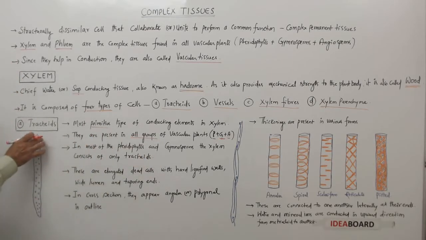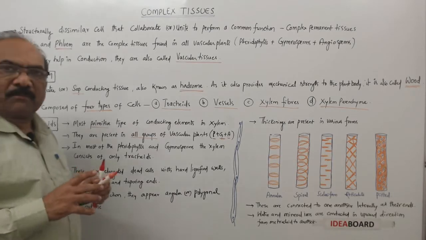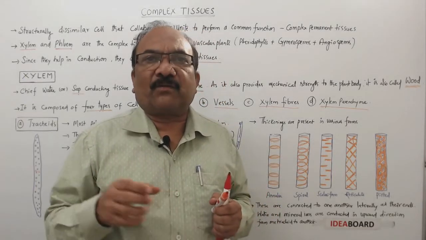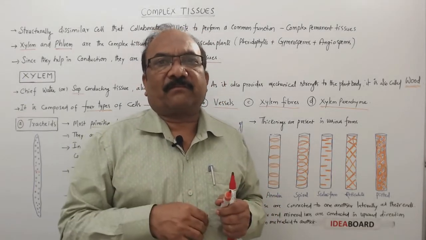These are elongated dead cells with hard lignified walls, and a wide lumen. So this is the lumen. As they are dead cells, you won't find any protoplasm, and in the place of protoplasm you will find a cavity, and that cavity is called the lumen or cell cavity.